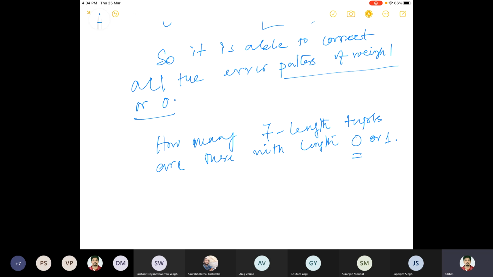That's the first coset in the table. The first coset leader V1 was equal to 0, that is E1, of weight 0. But how many are of weight 1? 7. So basically 7C0 plus 7C1 is equal to 8. So there are 8 cosets, and 8 such leaders we already got. One is the 0 vector and the others are E1, E2, up to E7, which have weight 1. That means at one position it is 1 and all other places it is 0.